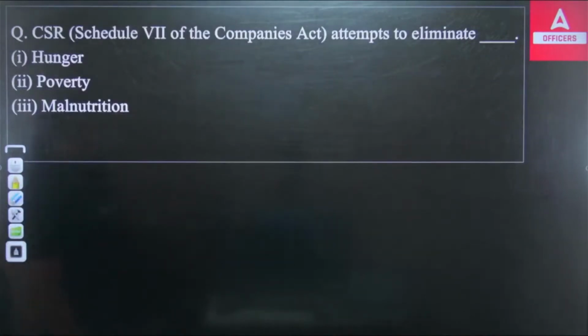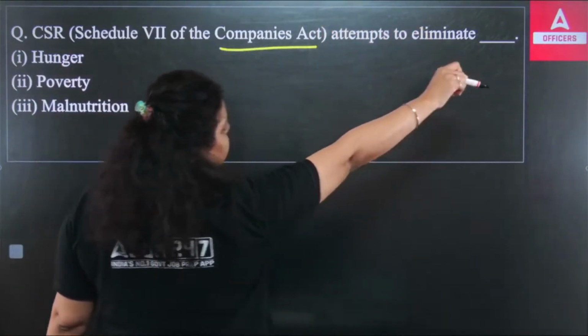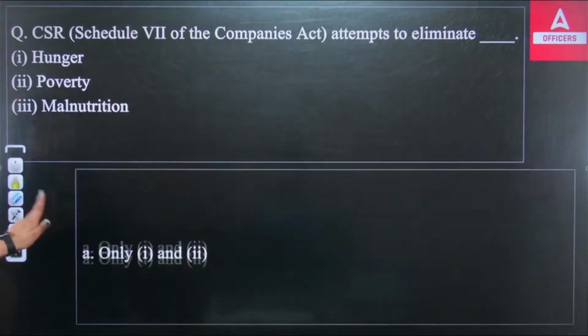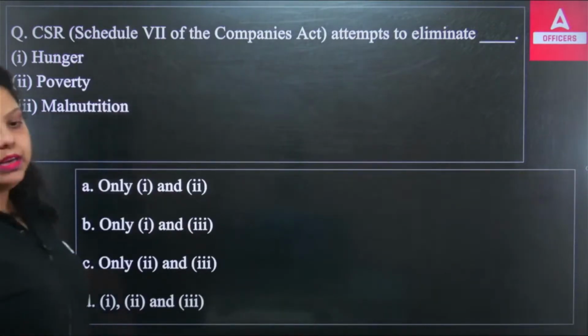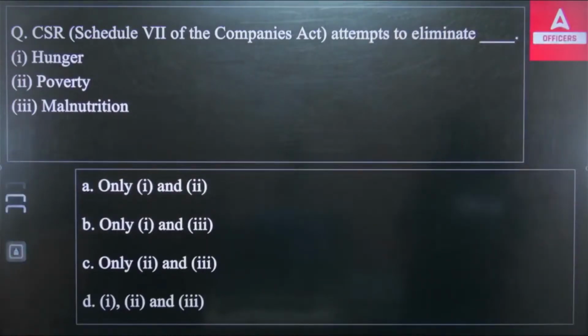Next question we have: CSR, Corporate Social Responsibility, Schedule 7 of the Companies Act 2013. It attempts to eliminate dash. What is the CSR trying to eliminate? Hunger, poverty or malnutrition. Out of these 3 situations, which one is the CSR trying to eliminate as per Schedule 7 of the Companies Act? A, B, C or D?